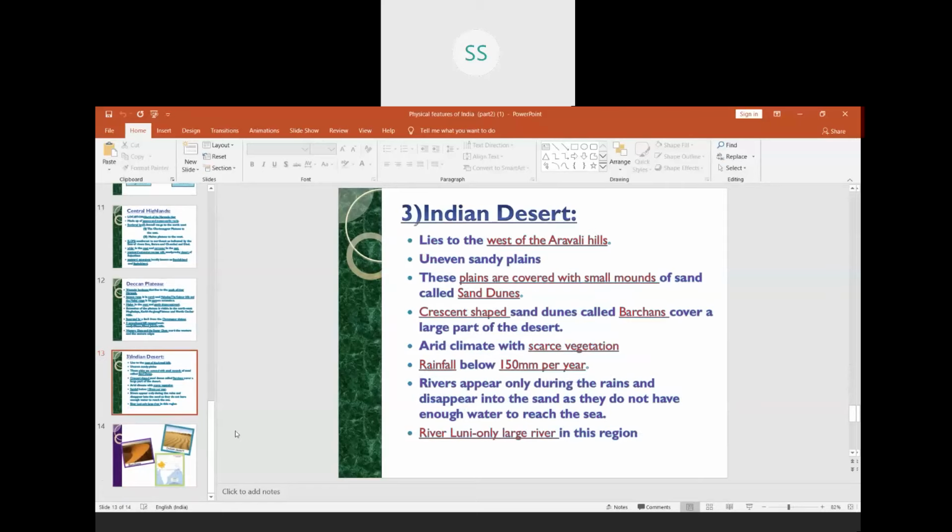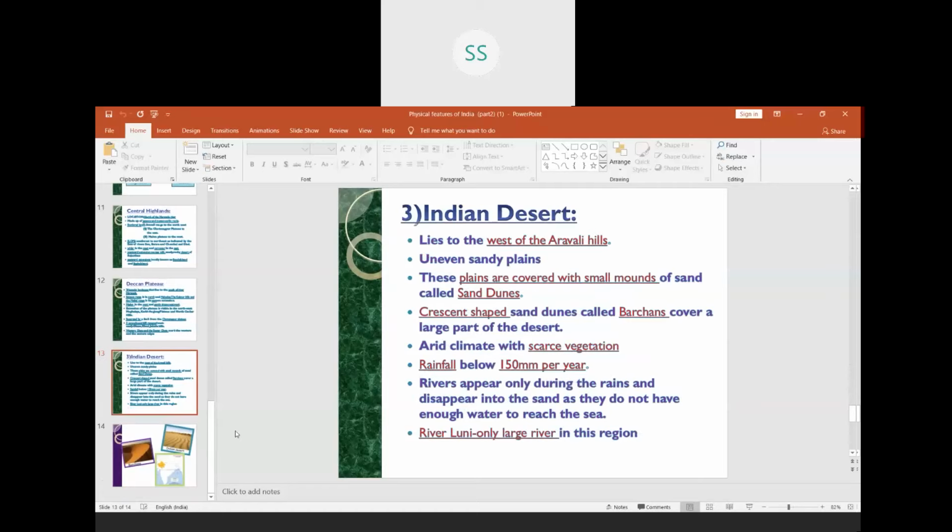Then we have done the Indian desert, which is one more physiographic division of India. Towards the Aravalli hills, we have the Indian desert, which covers the western part of Gujarat and the western part of Rajasthan also, and it has a lot of undulating or uneven sandy plains. It consists of lots of sand dunes also, which are called barchans when they are in the crescent shape.